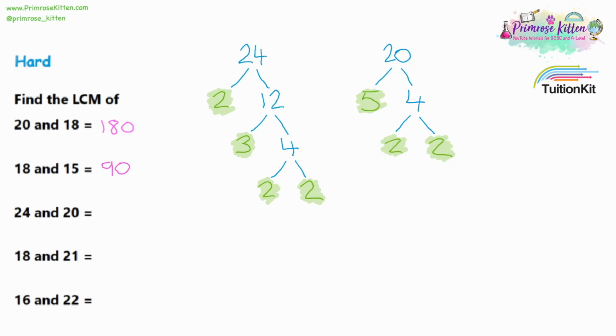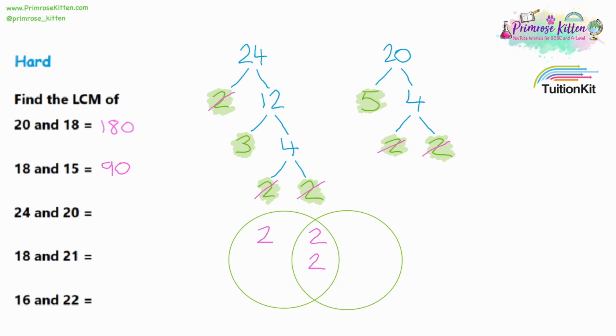So now we'll make a Venn diagram. We'll have a circle representing 24, and we'll have a circle representing 20. We're going to look at which prime numbers are in both trees. Both trees have got a 2. That'll go in the overlap. And both trees have also got a second 2. So we'll put 2 2's in the overlap. Now 24's got a third 2, but 20 doesn't. So that 2 will go only in 24's circle. 24 has also got a 3, and 20 has got a 5. And we're only taking the prime numbers out. So yes, both trees do have a 4, but we're only looking at the prime numbers.